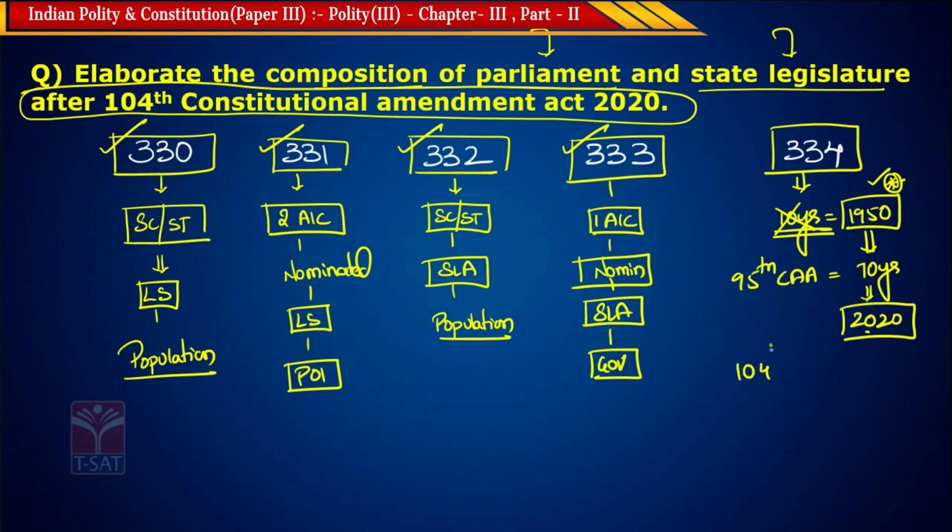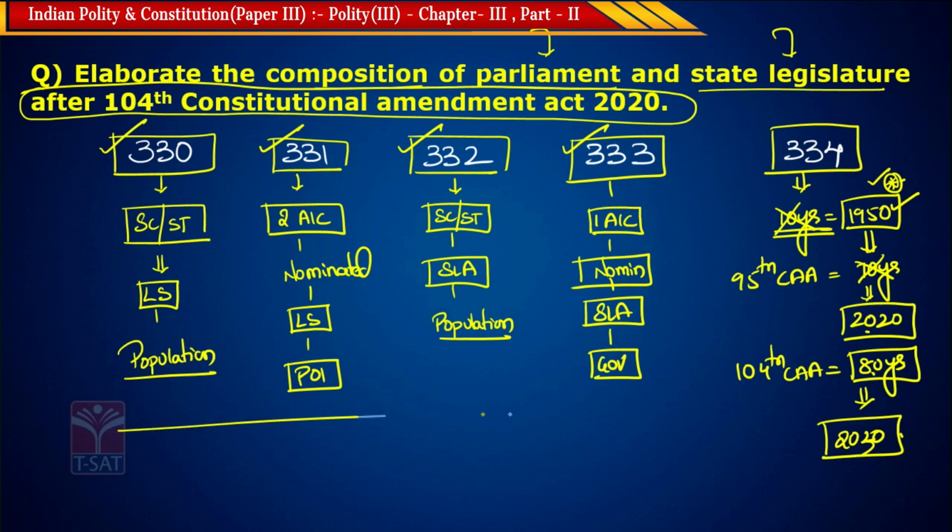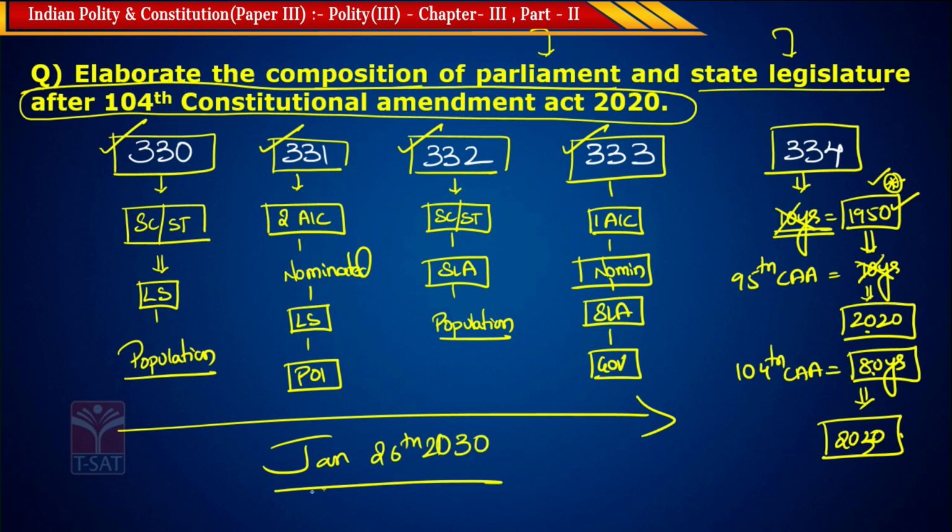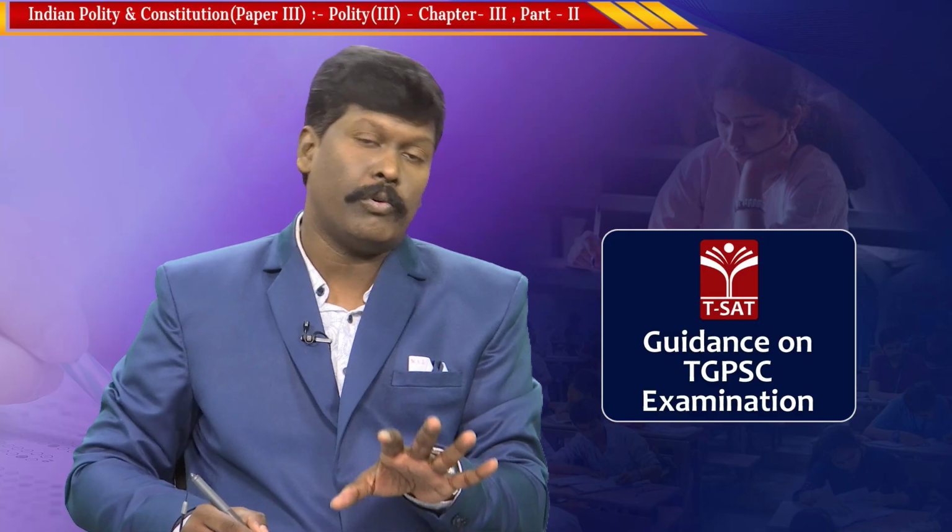Now the 104th Constitutional Amendment Act has replaced 70 years with 80 years. That is 80 years from 1950, till 2030. So these reservations will now continue till January 26th, 2030. That is the meaning. So this is the answer you need to give for this question.